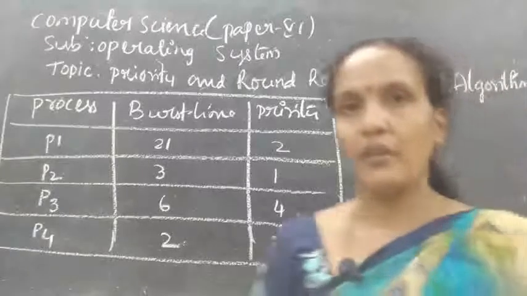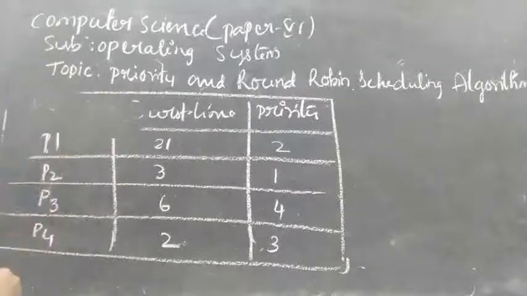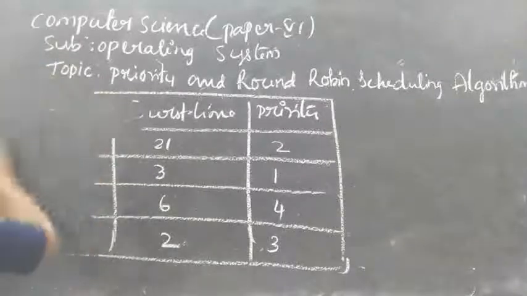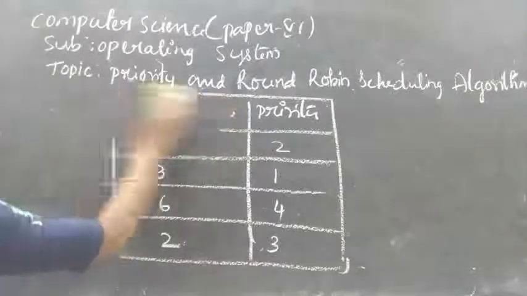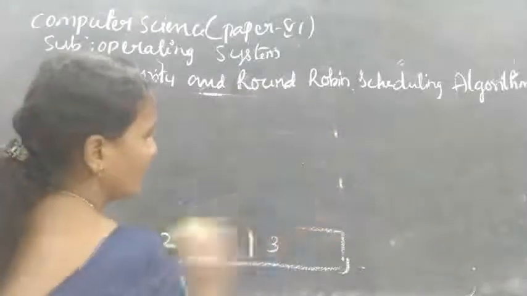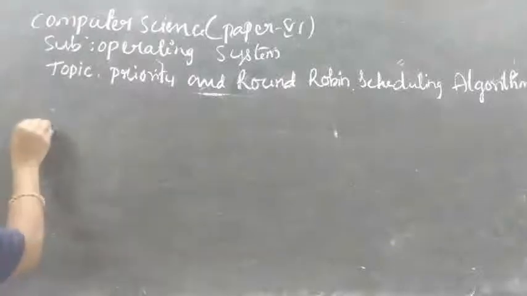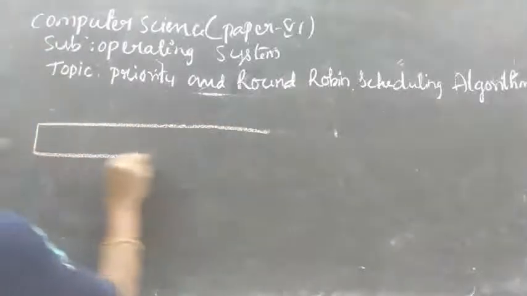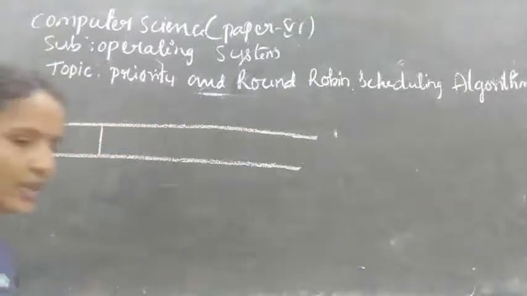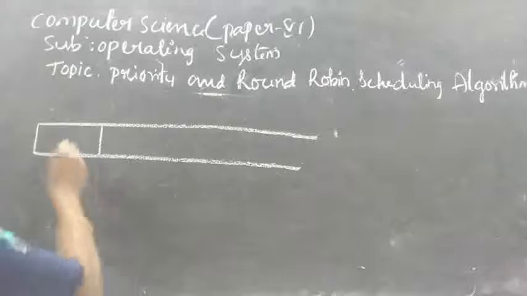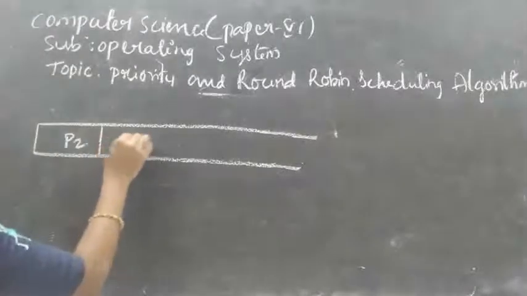Now we'll draw the Gantt chart. According to the table, we'll draw the Gantt chart. Here we have 4 processes. First, which has more priority? P2 has more priority. So first P2 and the next priority is P1.